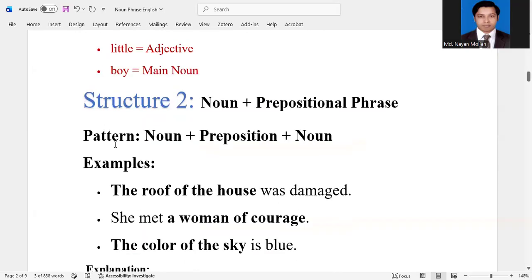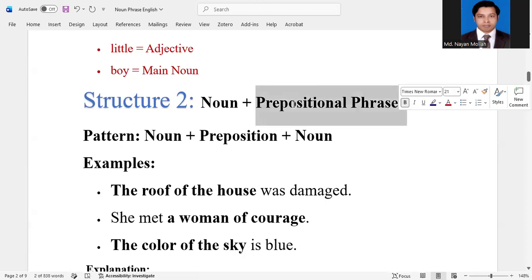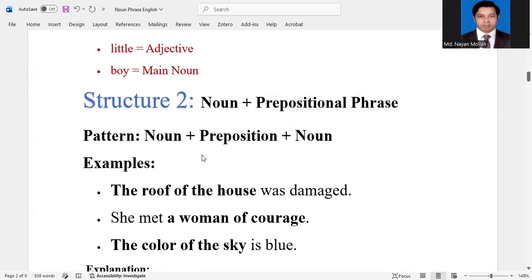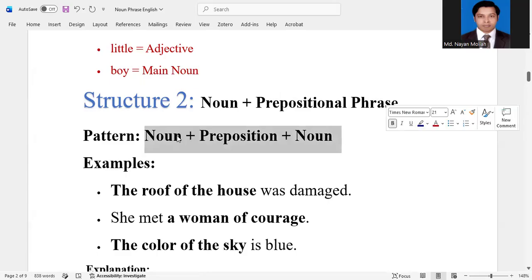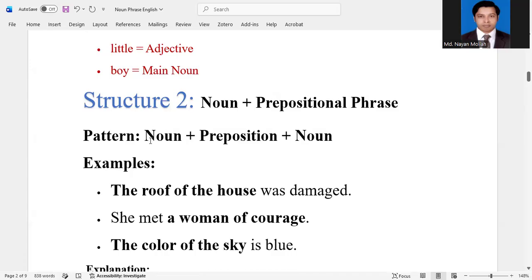So now we'll see structure 2. Structure 2 is noun plus prepositional phrase. Prepositional phrase means this phrase consists of a preposition. Here the pattern is like this: noun plus preposition plus noun. It can be called a prepositional phrase, but it is actually a noun phrase.